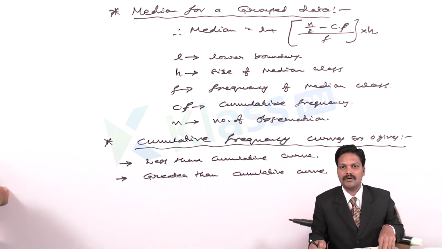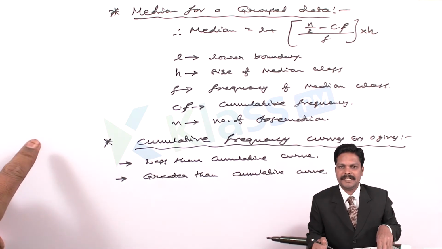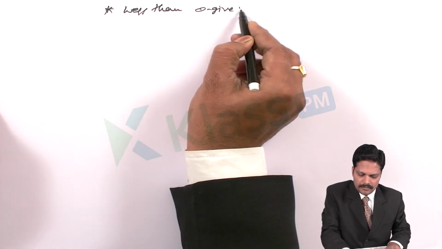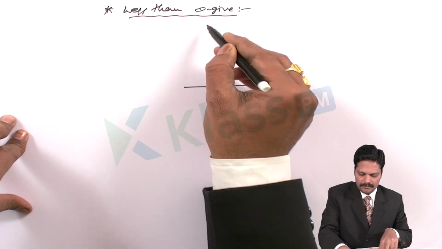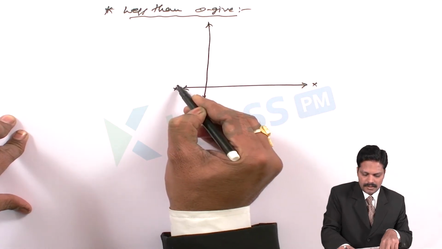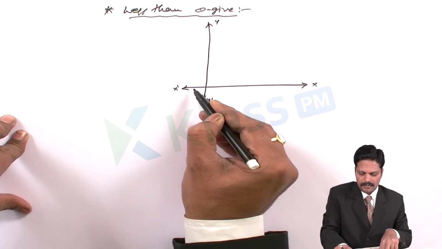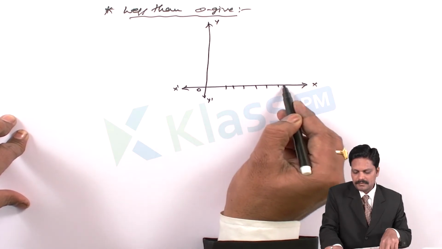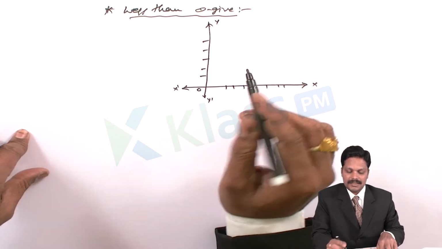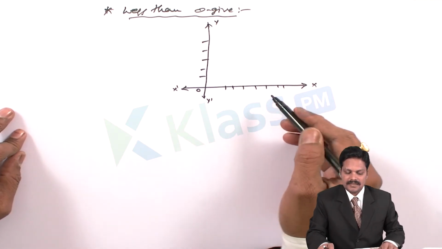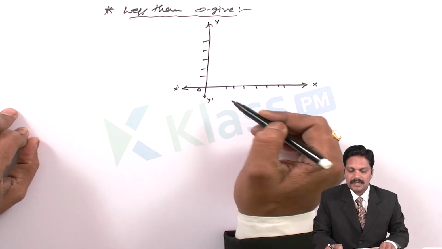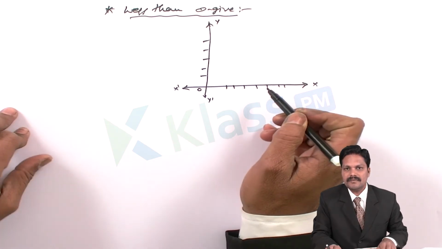How can we draw them? How can we represent them in the graph? How can we identify them? We will discuss now. Less than ogive: this is the diagram we are having. I am taking this one as the x-axis, x dash, and this is the y, and y dash. So we are taking some values on the x and y axes, and whenever we take values on the x axis or y axis, we need to know particularly how to arrange the points on the x axis and y axis.